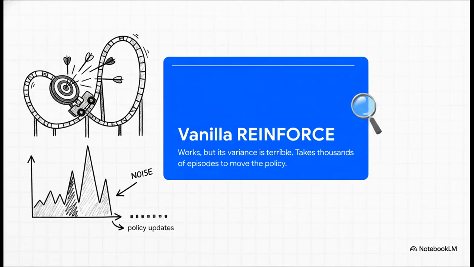And this brings us to a classic algorithm you might know, vanilla REINFORCE. Now, vanilla REINFORCE fundamentally works, sure, but the variance, it's terrible. Because it relies entirely on those raw, noisy returns we just talked about, training an agent with vanilla REINFORCE is quite literally like trying to learn how to play darts while riding a roller coaster. You're multiplying all that noise by your policy gradient and averaging it out, which produces a gradient estimator that takes thousands upon thousands of episodes just to move the policy a tiny, effective distance. It's painfully inefficient. So the big question is, how do we fix this?